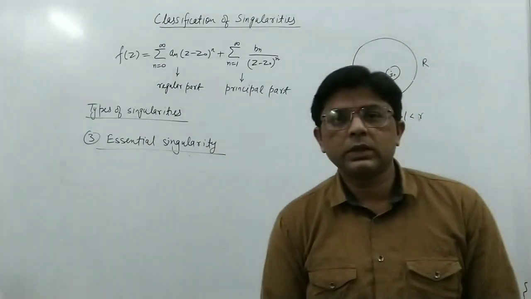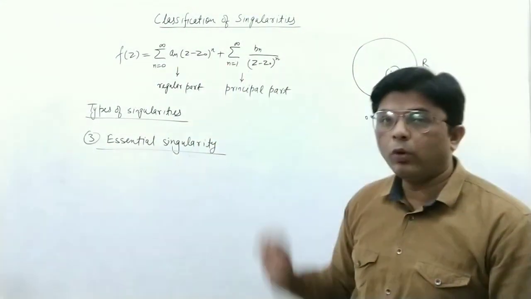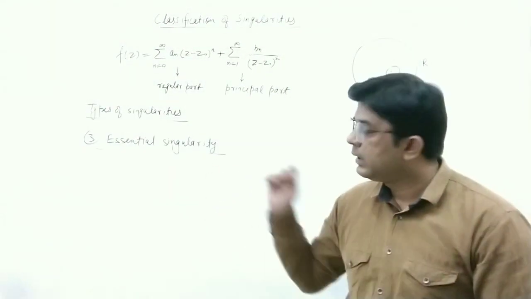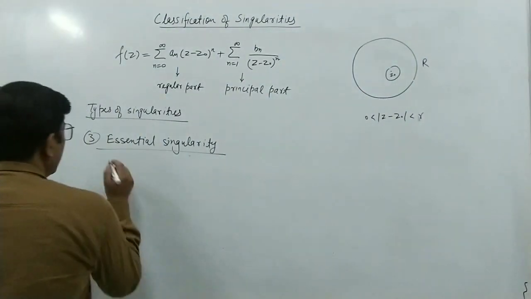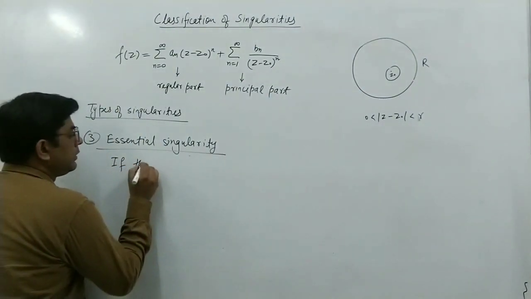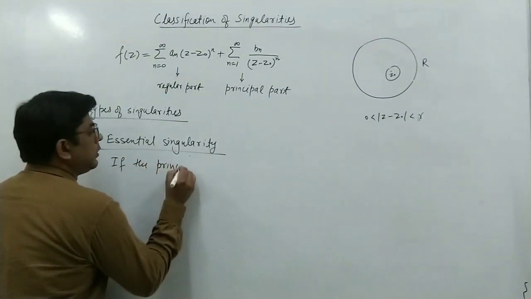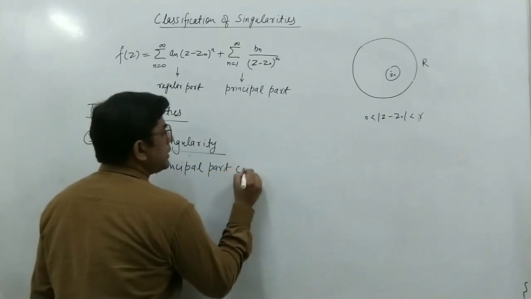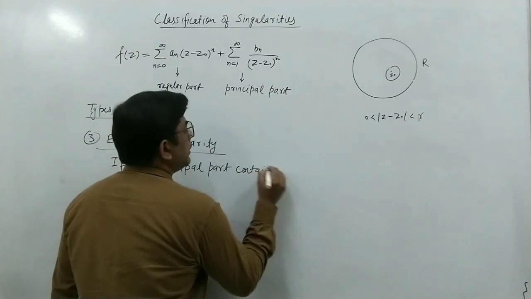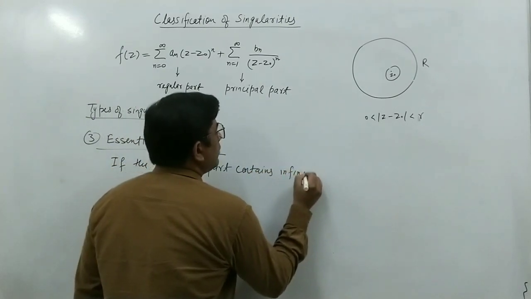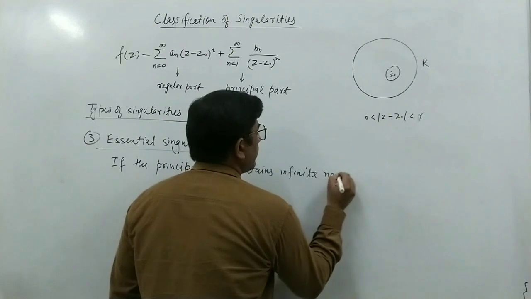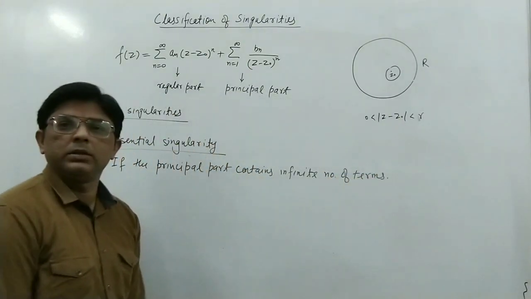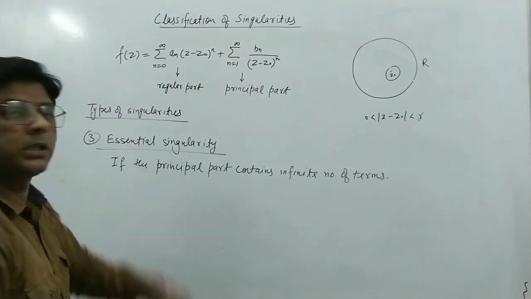If there are a finite number of terms, then the singularity is called a pole, and if there are an infinite number of terms, then the singularity is called an essential singularity. If the principal part contains an infinite number of terms, then the singular point is called an essential singular point.